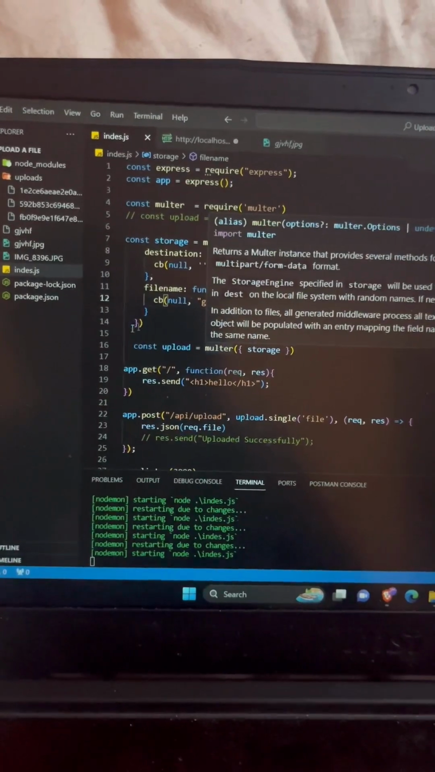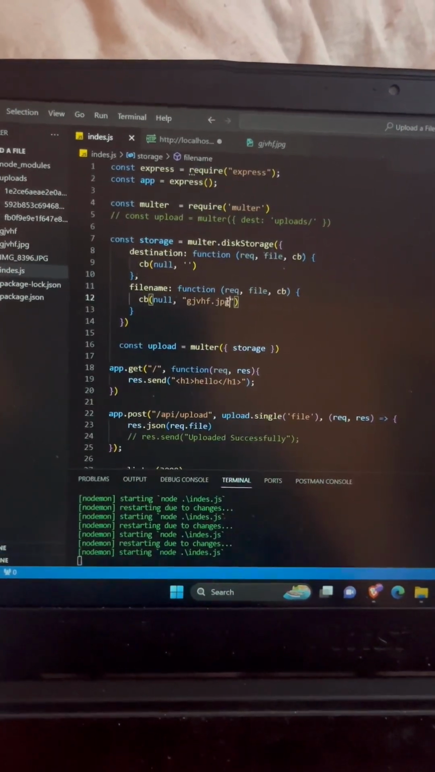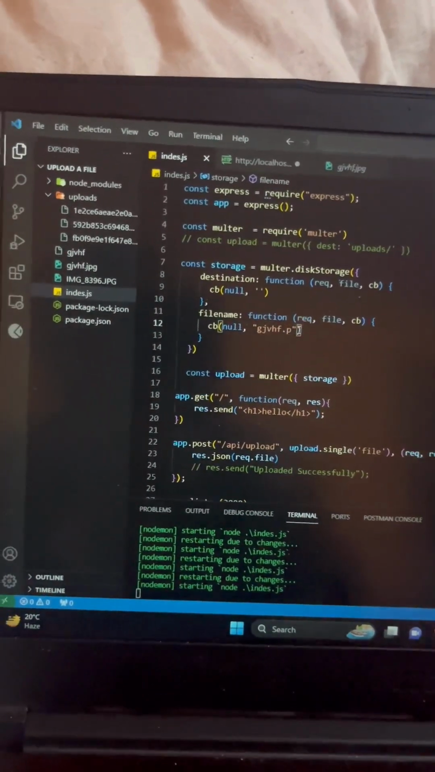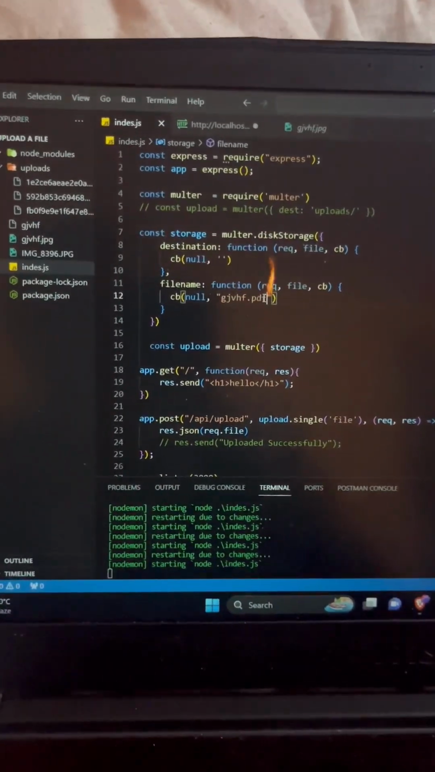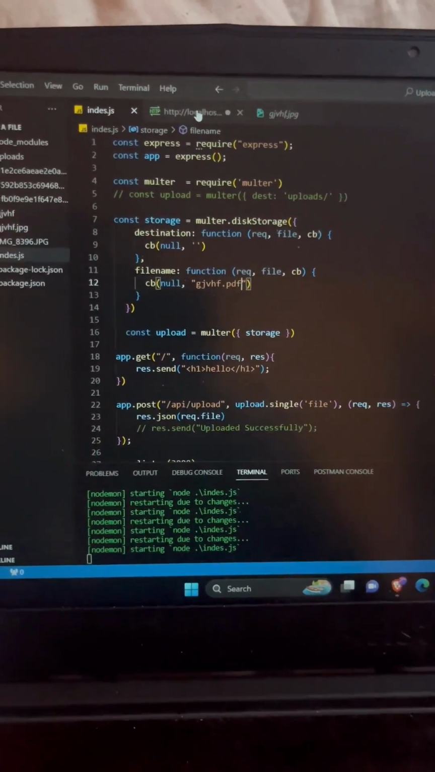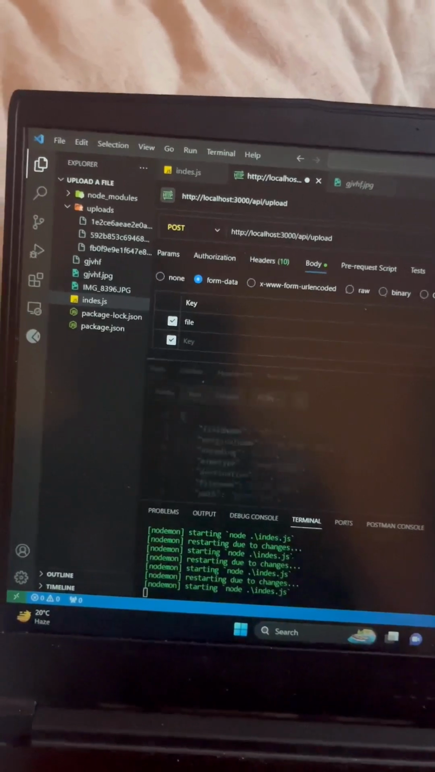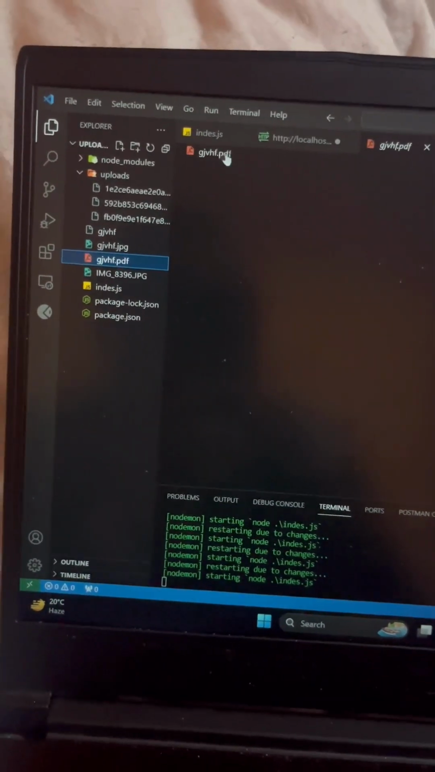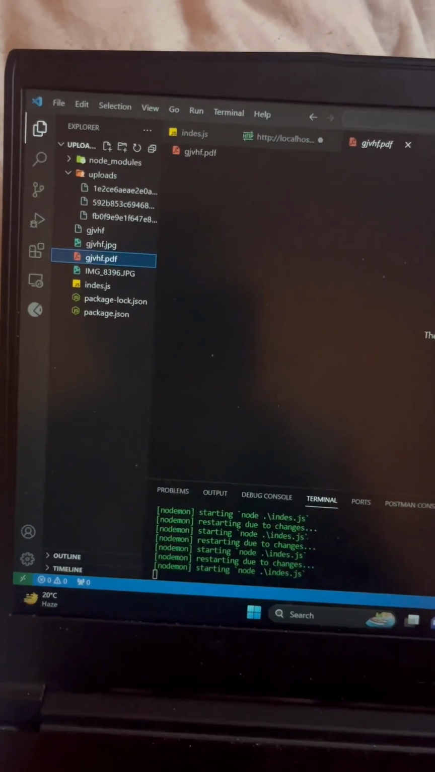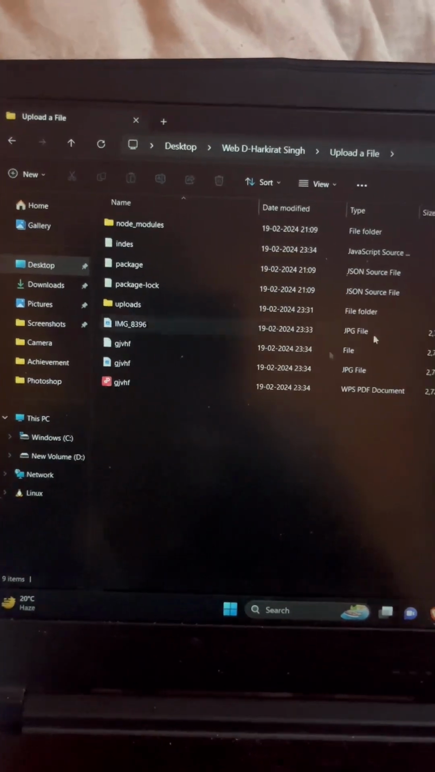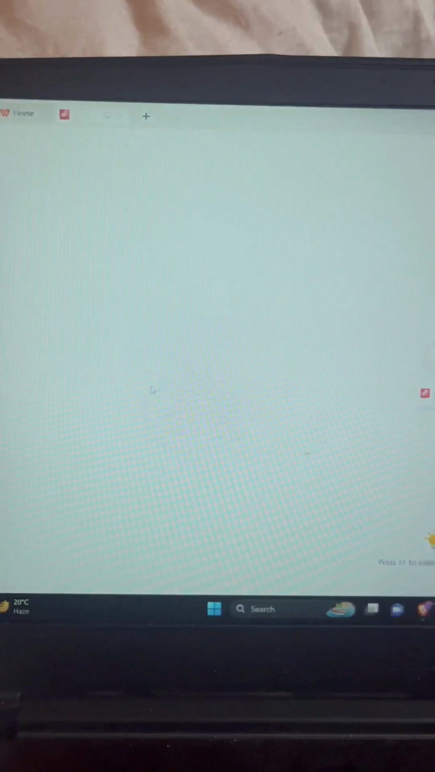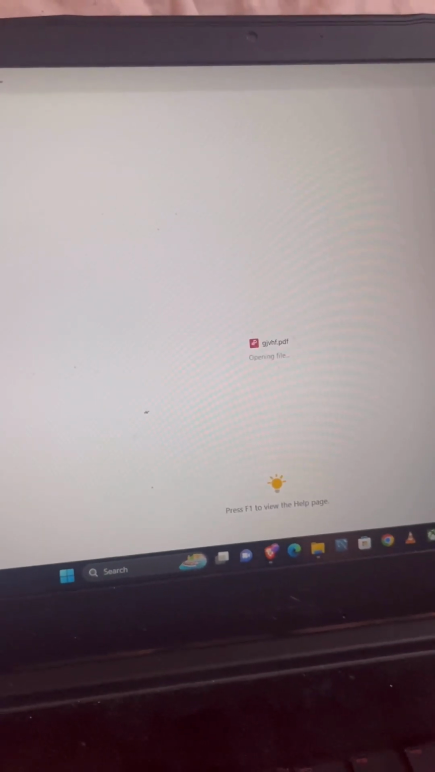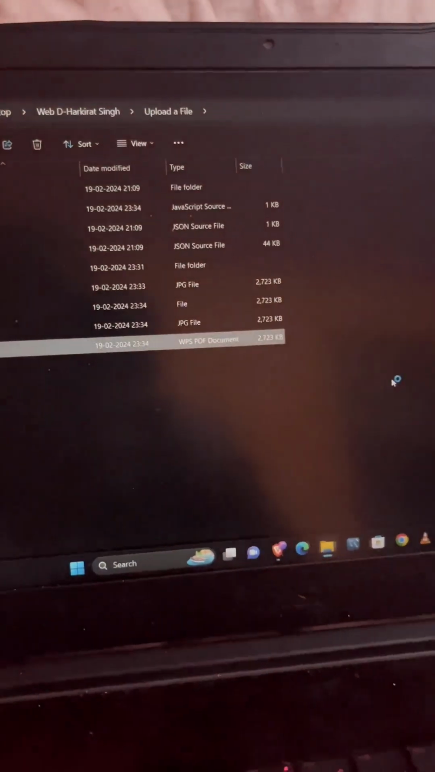If I want to change the extension, can I do it? For example, PDF. PDF is okay. Let's check it. Yes, it created a PDF. For example, this can work as a photo converter, meaning JPG to PNG, PNG to JPG, etc. It converted into PDF. Nice, yeah.